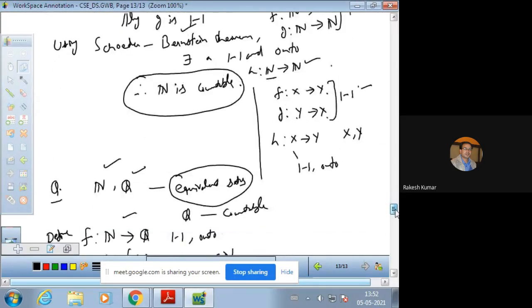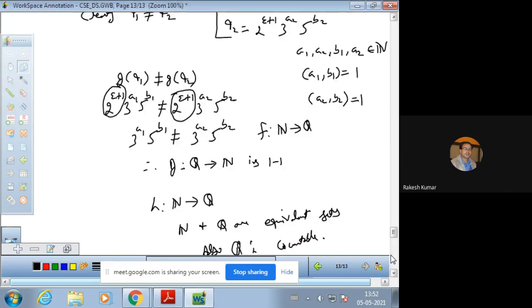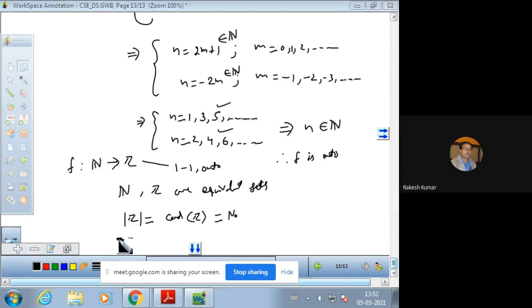And if N is countable, then obviously it will have a cardinality. Cardinality means the number of elements in this set. Suppose I take that the number of elements in the set is n naught, and that value has been used over here. Because if the sets are equivalent, then the cardinality of both sets should be the same.